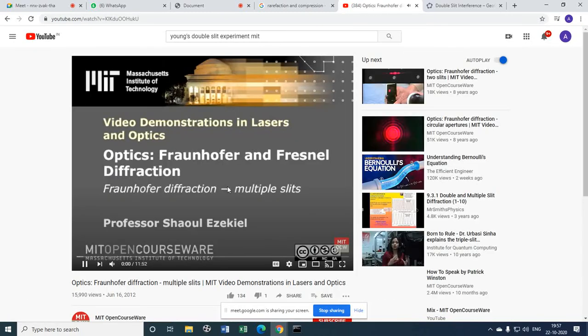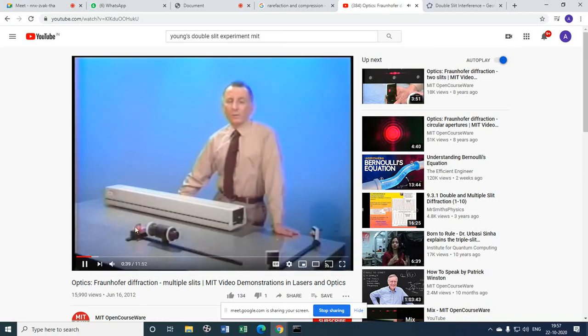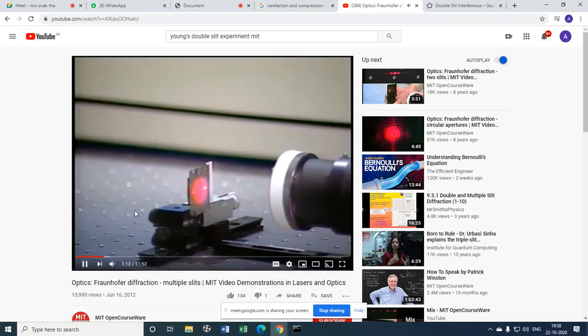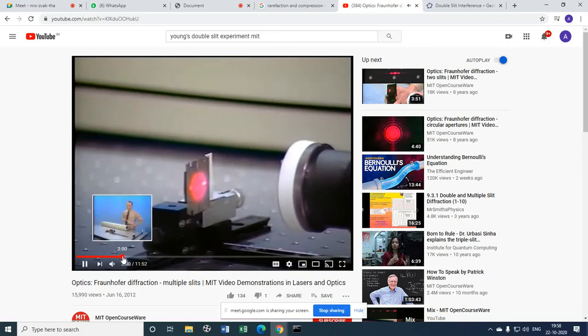Yeah, very old. Everyone has copied from here. Whoever is there on YouTube, it has been taken from here. You can see the year, this is a very old video. Look at this picture now. So this is a laser, which has come to a very small size, but this is a laser source. 2012. Here they are using a red light, monochromatic light, red laser.